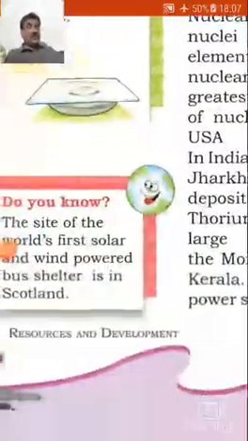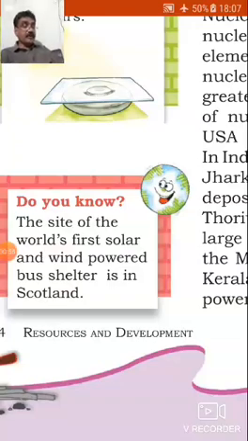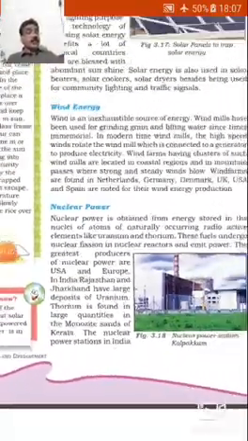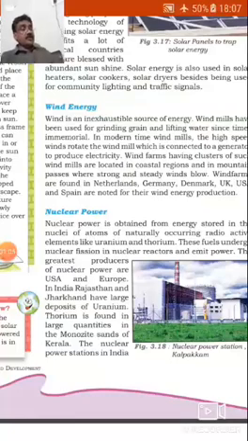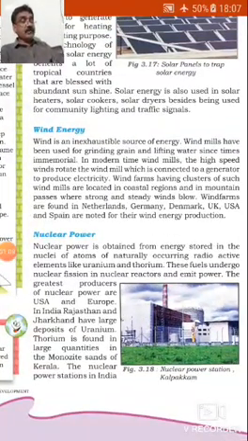Do you know the site of the world's first solar and wind powered bus shelter is in Scotland? Wind energy. Wind is an inexhaustible source of energy. Windmills have been used for grinding grains and lifting water since time immemorial.